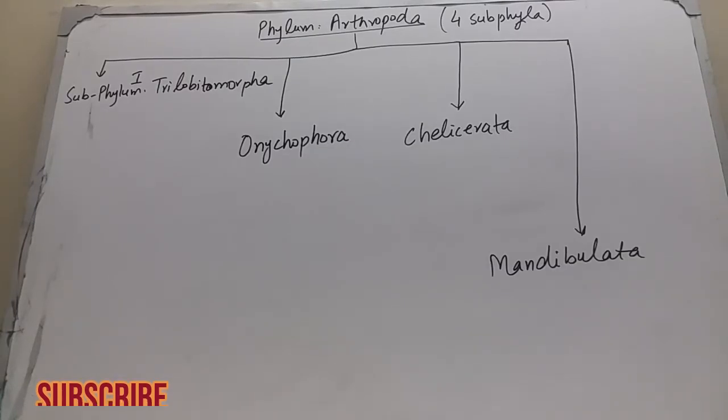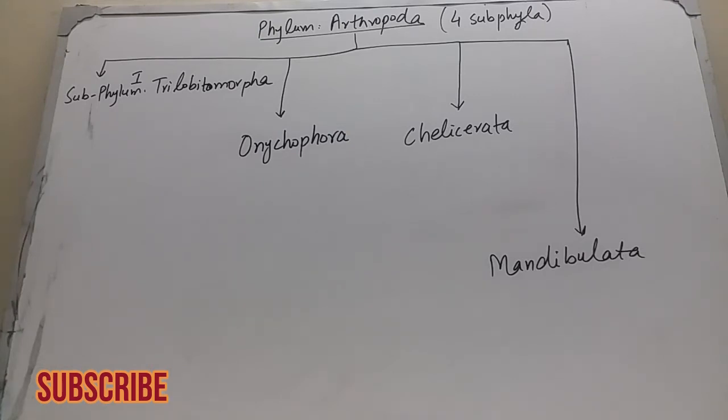And next is the classification of phylum Arthropoda. Phylum Arthropoda is the largest phylum of the animal kingdom. For study, it is further divided into 4 subphyla. The first subphylum is Trilobitomorpha.